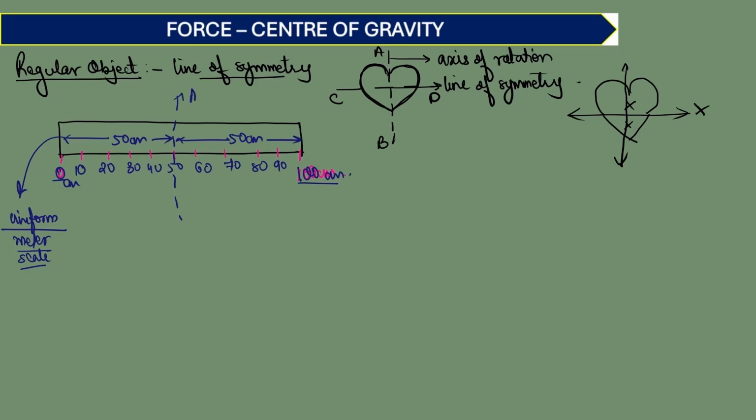So this can be a line of symmetry. Can I say this? So if I take the left hand side of the scale and the right hand side of the scale, both will weigh the same. Both will have the same masses. So by saying this, technically what all can we say? We can say that the force exerted by the left hand side of the scale is equal to the force exerted by the right hand side of the scale. That is what it means, because if this mass is m kg and this is m kg, correct? So what is the force exerted by the left hand side? m kgf. What is the force exerted by the right hand side? m kgf. This is your meter rule.